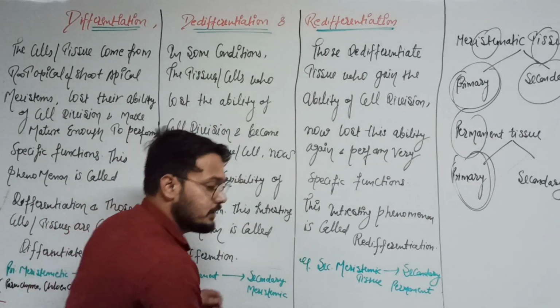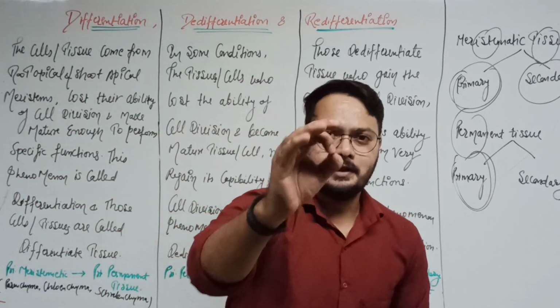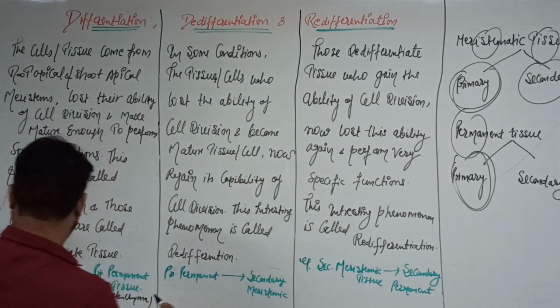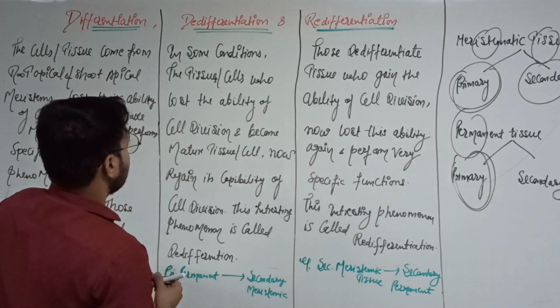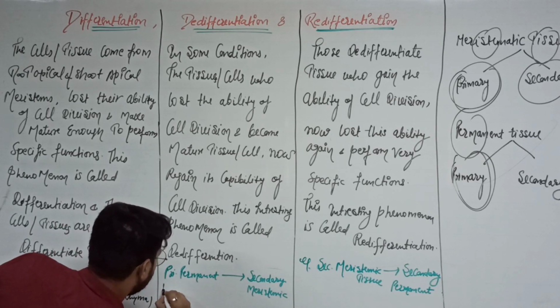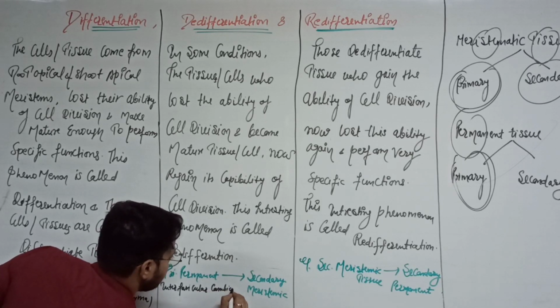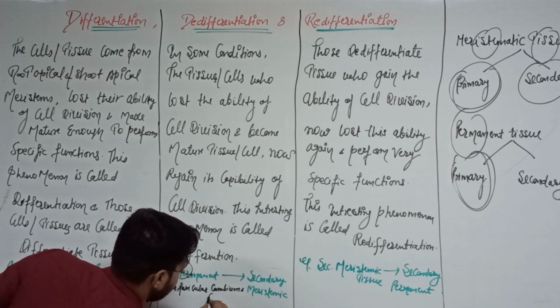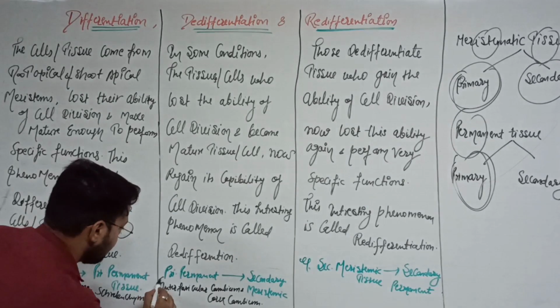That is the interfascicular cambium and the cork cambium. They are developed from the mature parenchyma cells. So let's write about this. Interfascicular cambium and cork cambium. Okay, that is clear. That is the example of the dedifferentiation tissue.